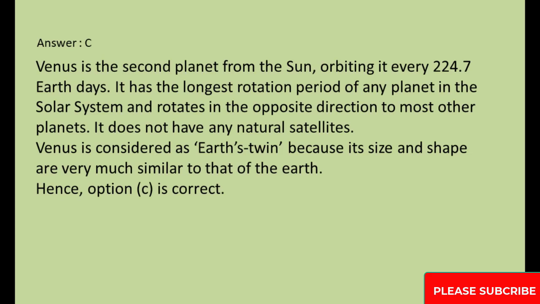Answer, C. Venus is the 2nd planet from the Sun, orbiting it every 224.7 Earth days. It has the longest rotation period of any planet in the solar system and rotates in the opposite direction to most other planets. It does not have any natural satellites. Venus is considered as Earth's twin because its size and shape are very much similar to that of the Earth. Hence, option C is correct.